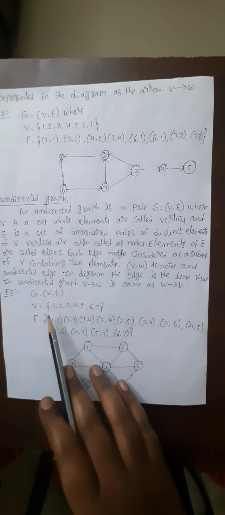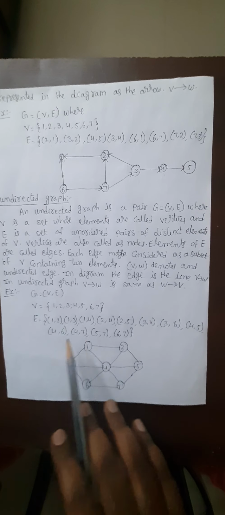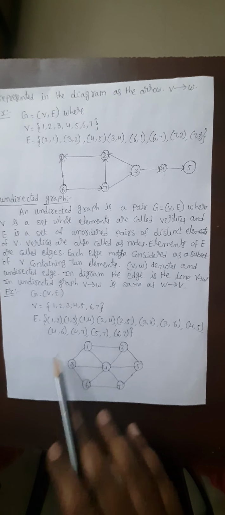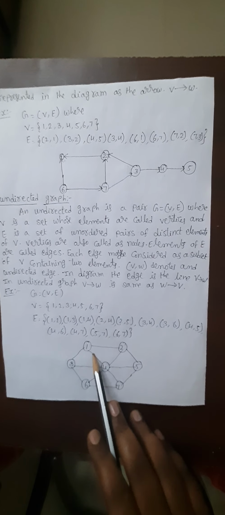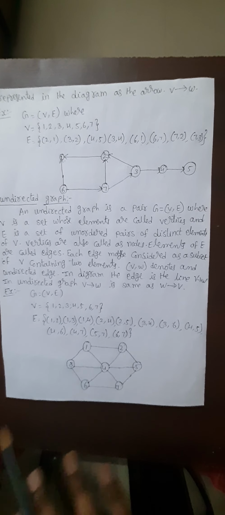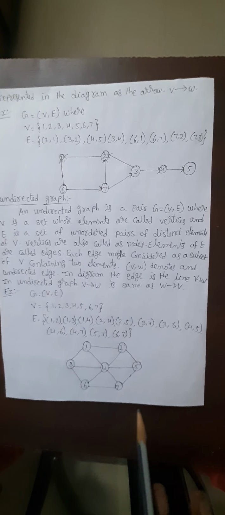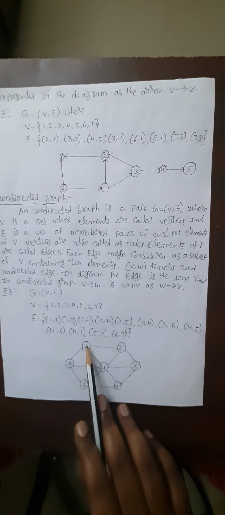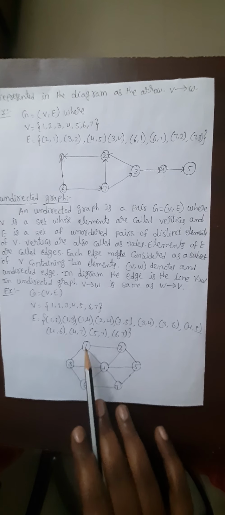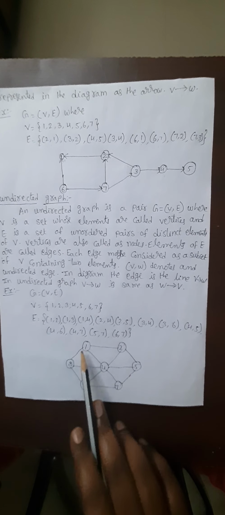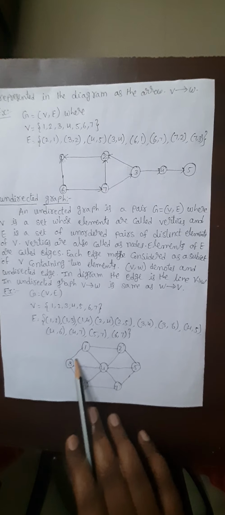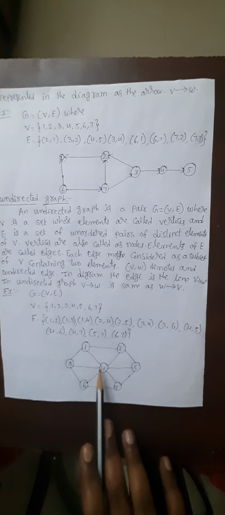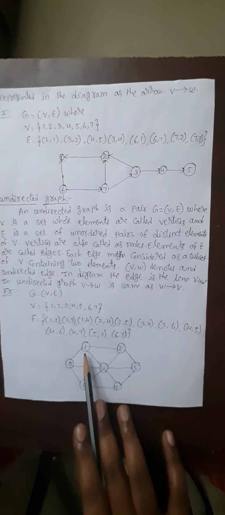See here, I have taken the same example. It contains the vertices 1, 2, 3, 4, 5, 6, 7, and the edges: 1 to 2, 1 to 3. Why? Because 1 contains 3 edges. Here we are not using any arrow mark, so it is considered two-way. That means when we take 1 to 2 there is a path, as well as 2 to 1. When we take 1 to 3, there is an interconnection, and 3 to 1 is also interconnected. Likewise 1 to 4 and 4 to 1.